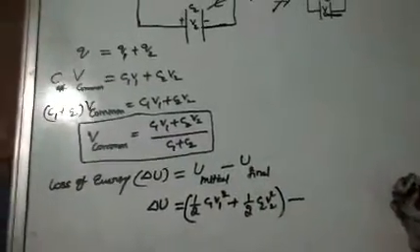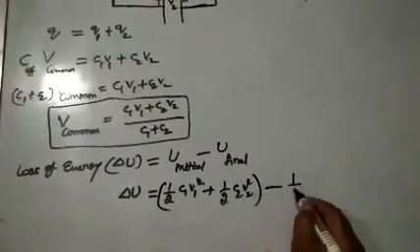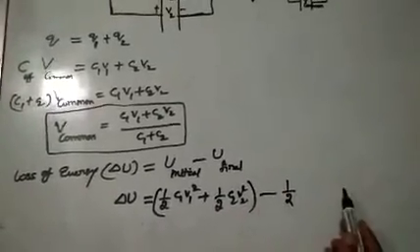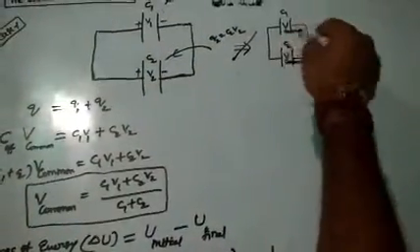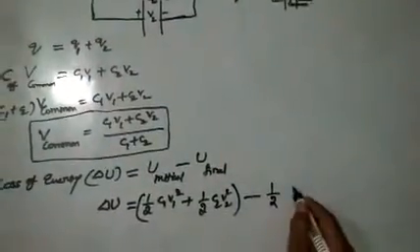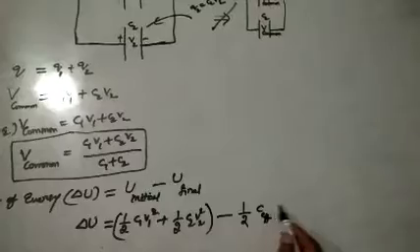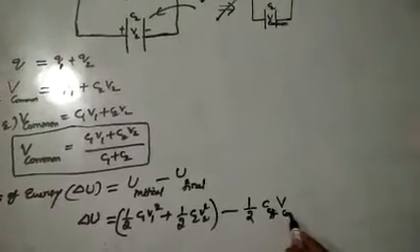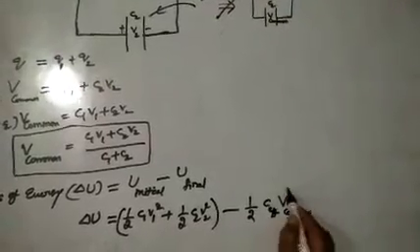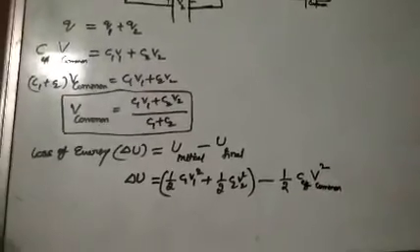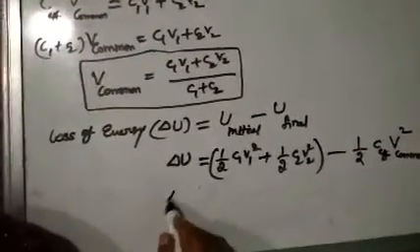What is the final energy stored formula? That is equal to half of the final energy. I told you the system behaves like a single capacitor. You have to write C effective, and the potential is the common potential, V common square. So now substitute the values here.